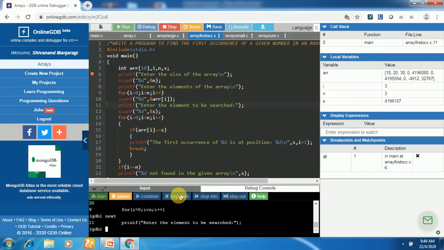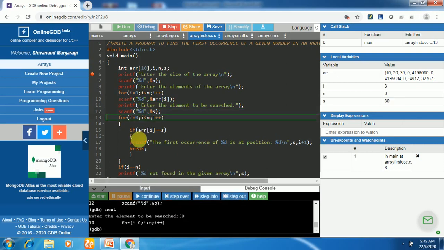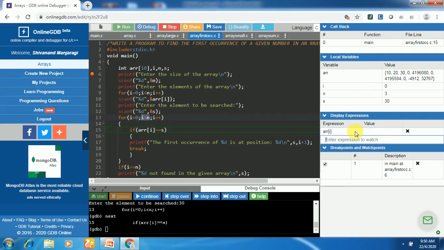Next, enter the element to be searched. We are reading it using scanf here. So the element to be searched here is 30. And we have to print its first occurrence position. Next, there is a for loop where i will be set to 0 and the condition is true here. i is 0, 0 is less than 3, the condition is true, and we are comparing this. Let us check the value of array of i.